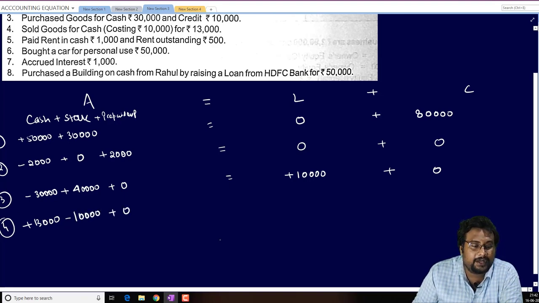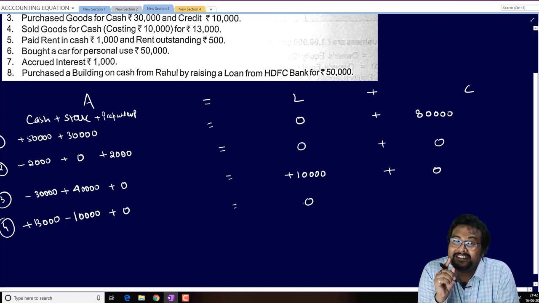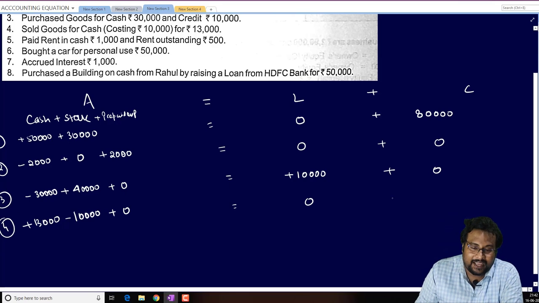No effect on prepaid expense, no effect on liability, but we sold goods whose cost is just 10,000 at the price of 13,000. So we earn 3,000 extra profit, and we know that profit will be added in the capital. So we will add 3,000 rupees in the capital.